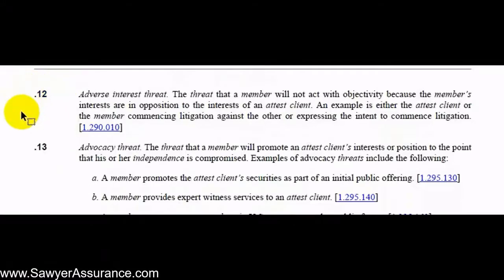I believe there are 7 of these high-level examples of threats. So the first one is the adverse interest threat. So this would mean that the interests of the client and the auditor are opposing each other, and so then the auditor might not act objectively in regard to the audit. So an example of that might be that the auditor and the client are suing each other, so they have an adverse interest in each other.